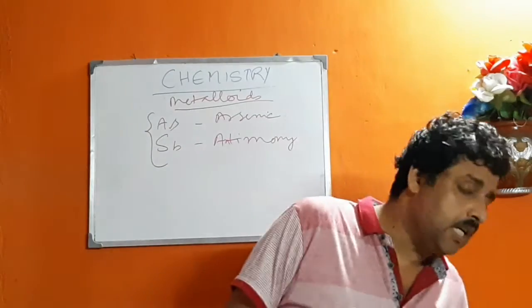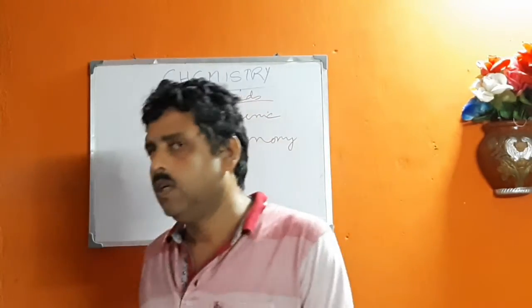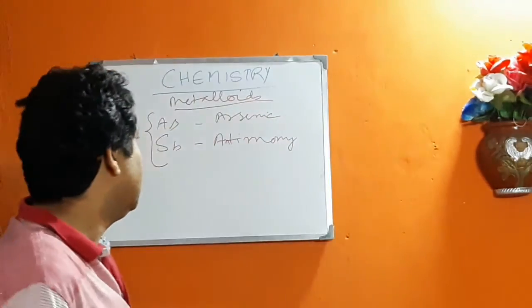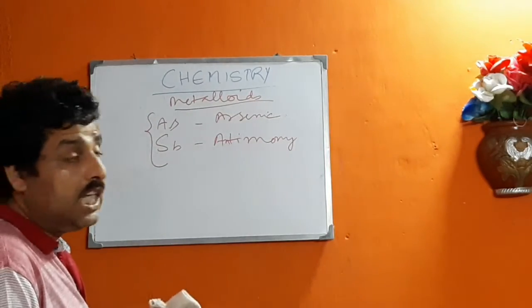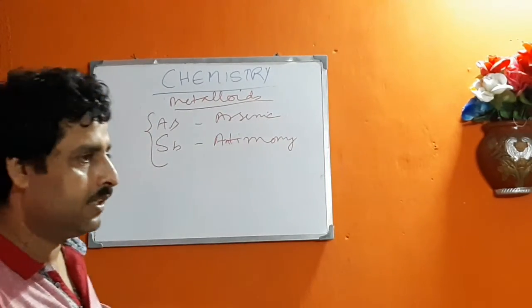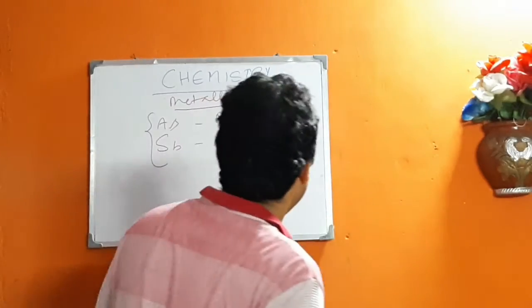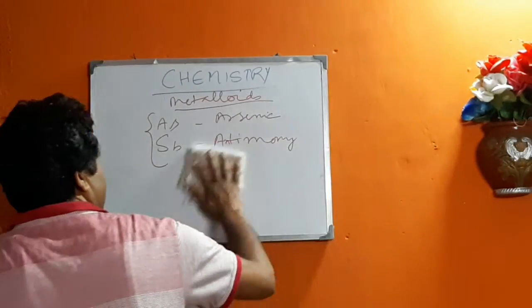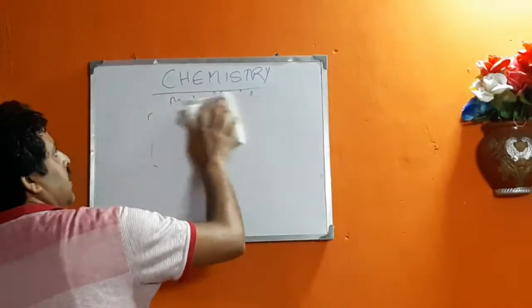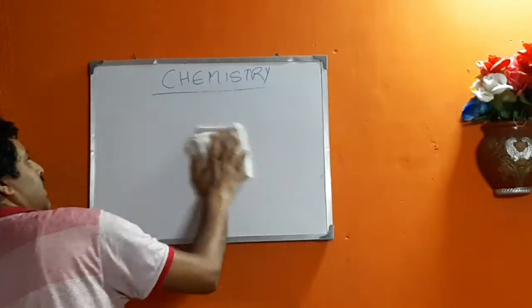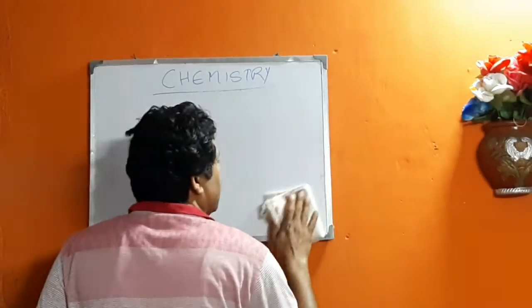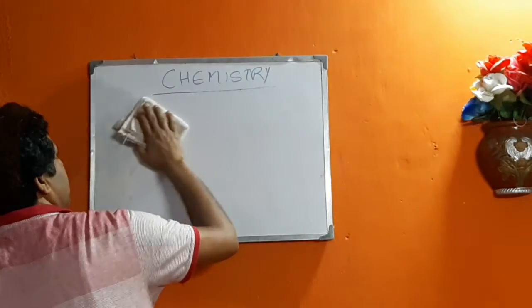For example, metals are good conductors of electricity, non-metals are poor conductors of electricity, and metalloids are generally used as semiconductor devices. Diode, triode, transistors, etc. are called semiconductor devices.